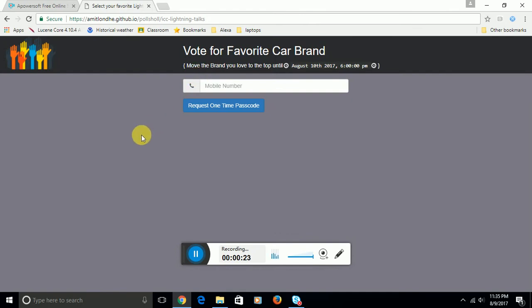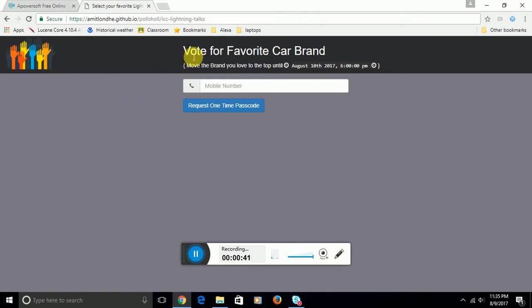I have used GitHub pages to host my application. Backend is using Google Firebase. I'm using Firebase authentication and Firebase database to store the user votes. The front end is developed using Bootstrap and jQuery.